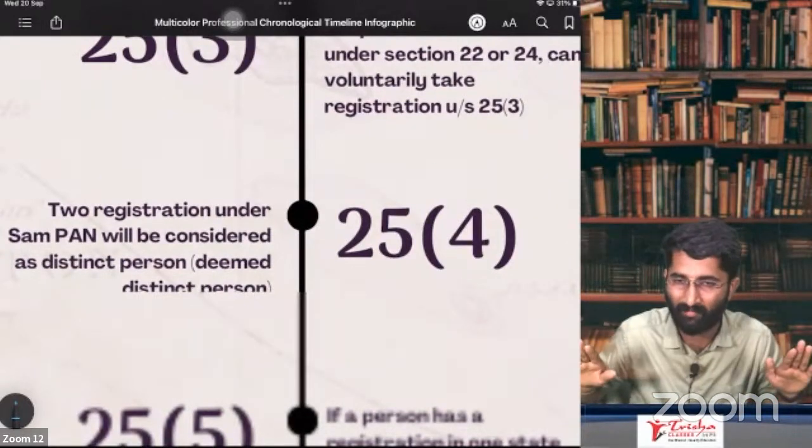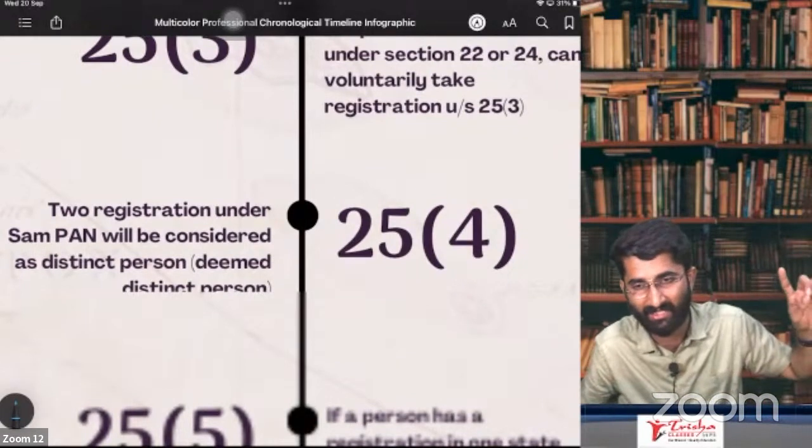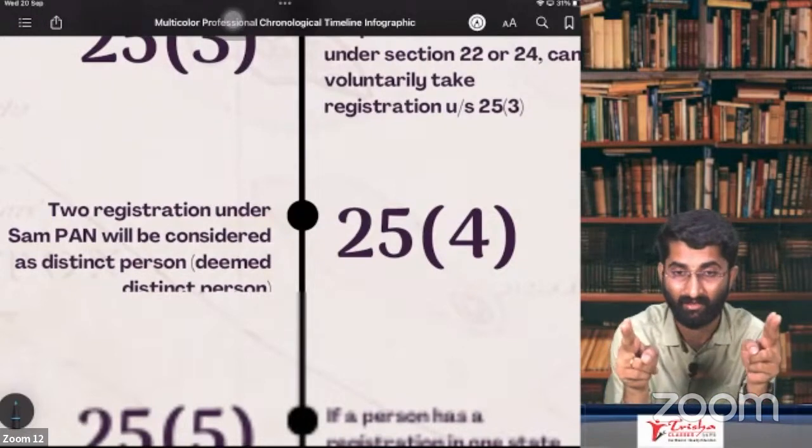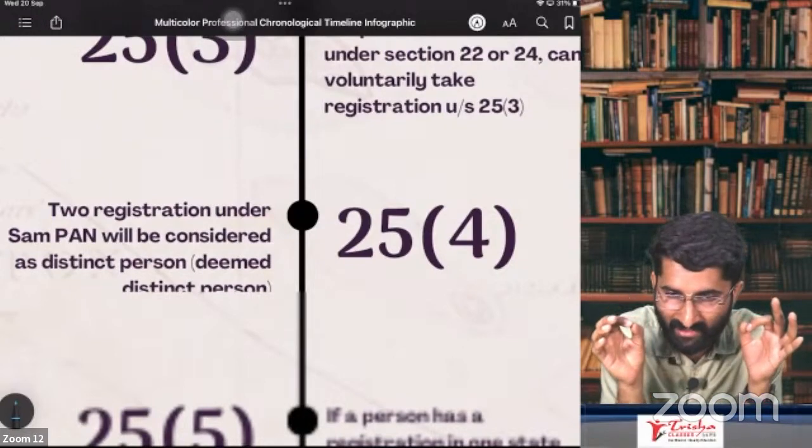You are not stopped by the GST Act. Now you can take the registration. You have taken the registration. Now you will be considered a deemed distinct person. That is under section 25, subsection 4.